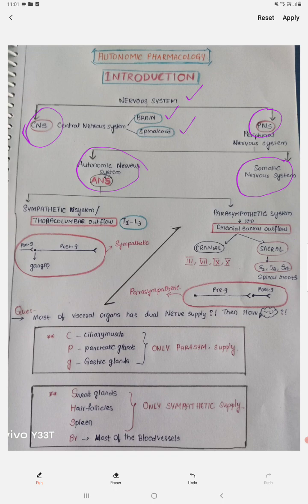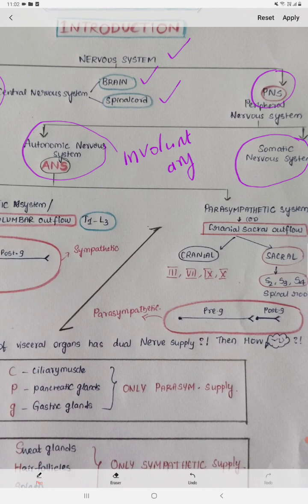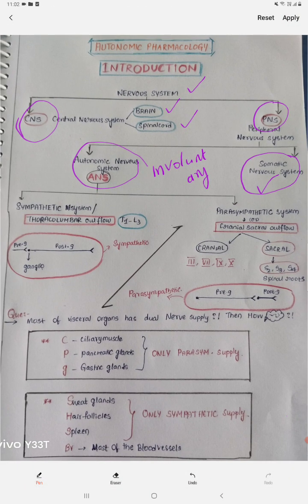The actual meaning of the autonomic nervous system is involuntary. Whatever actions are not under our control, for example breathing, and also the heart rate, force of contraction of the heart. All these things are going on inside our body without our knowing. That's involuntary, right? So whatever is involuntary is the autonomic nervous system, whereas in the somatic nervous system we can control actions.